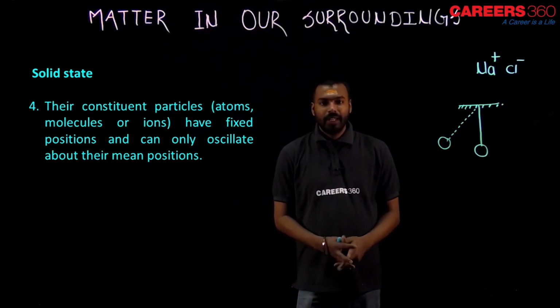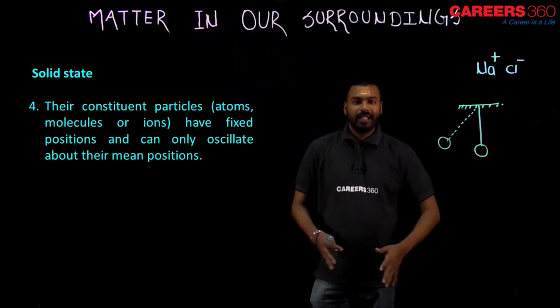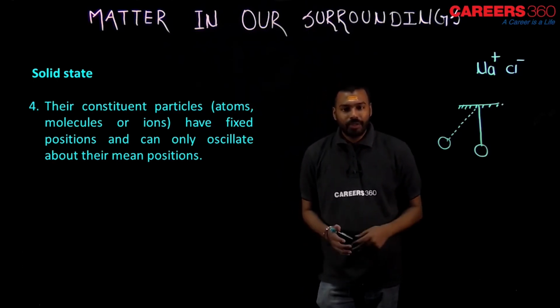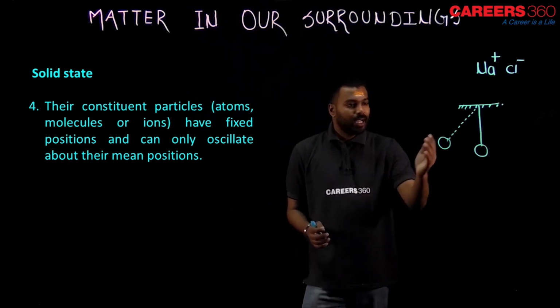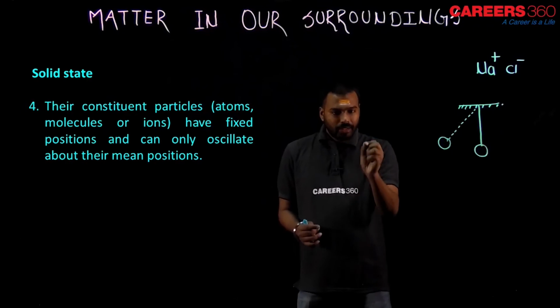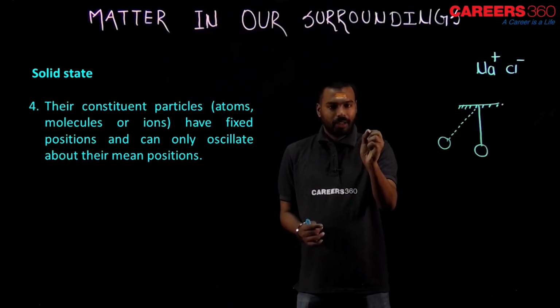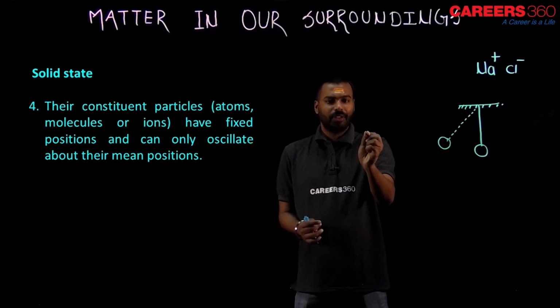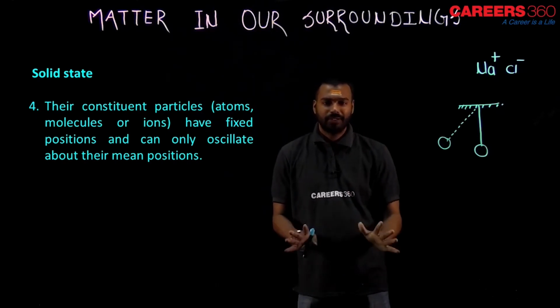In the same way, inside the solid state, their constituent particles oscillate, but here the pendulum has a big range to oscillate, while in solid state there is a very short range. It only vibrates, a very small vibration, very small deviation like that, that's it.